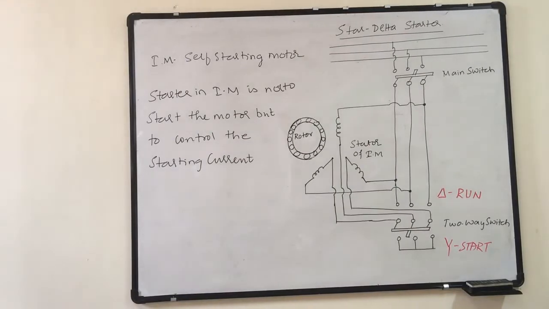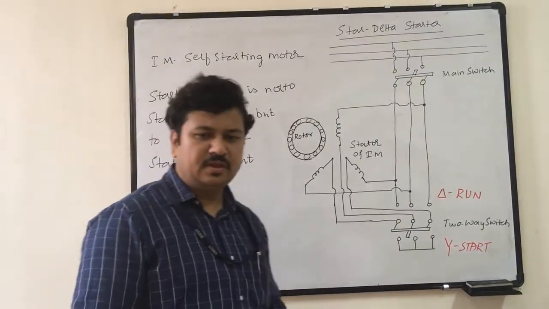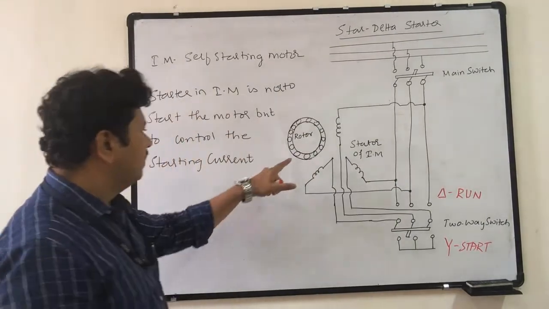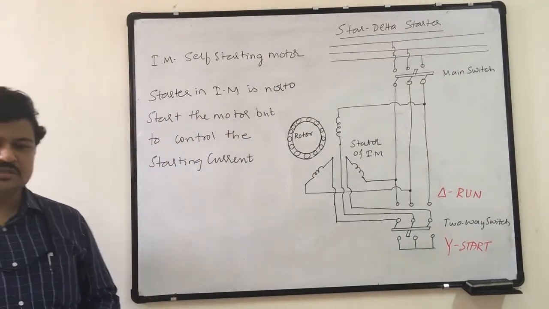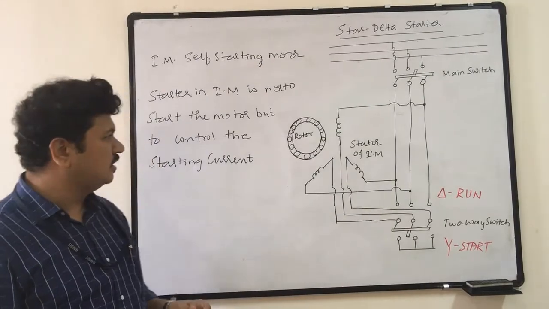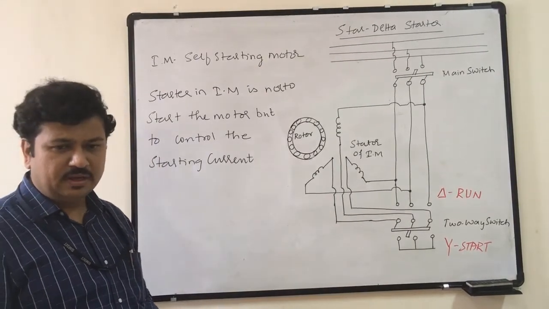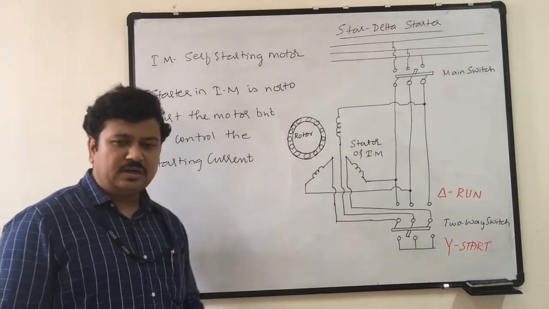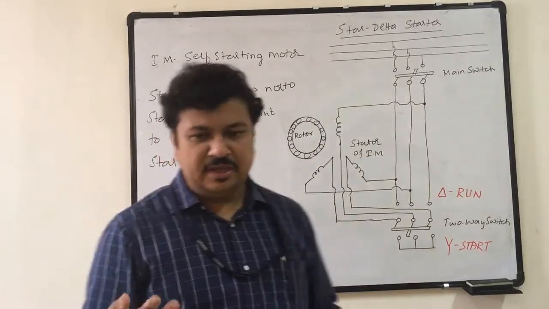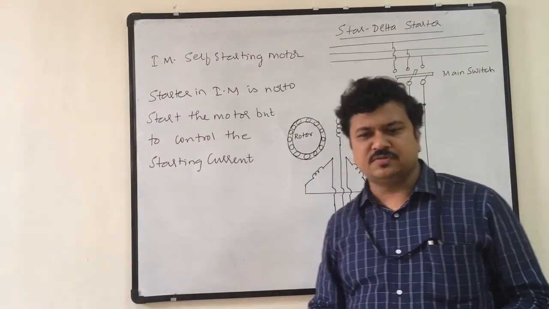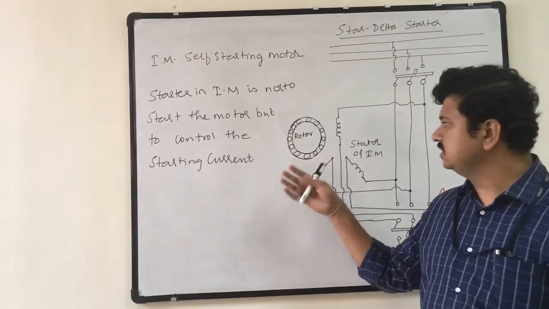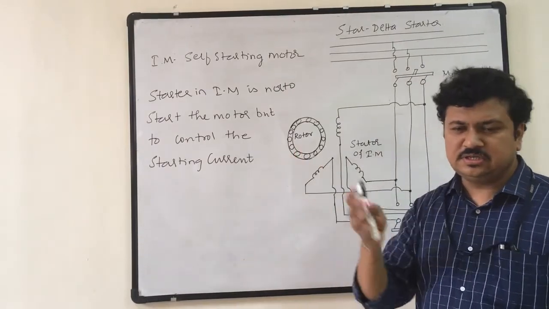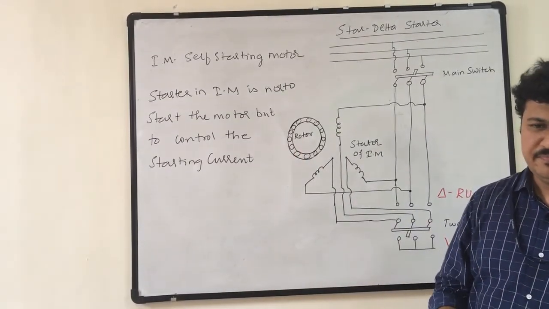Now the question is, why is the starting current large? Because we know that the motor is at standstill before it is supplied with the electrical voltage. Now it is the nature of every body as per Newton's first law. What does Newton's first law give us? It tells about inertia.